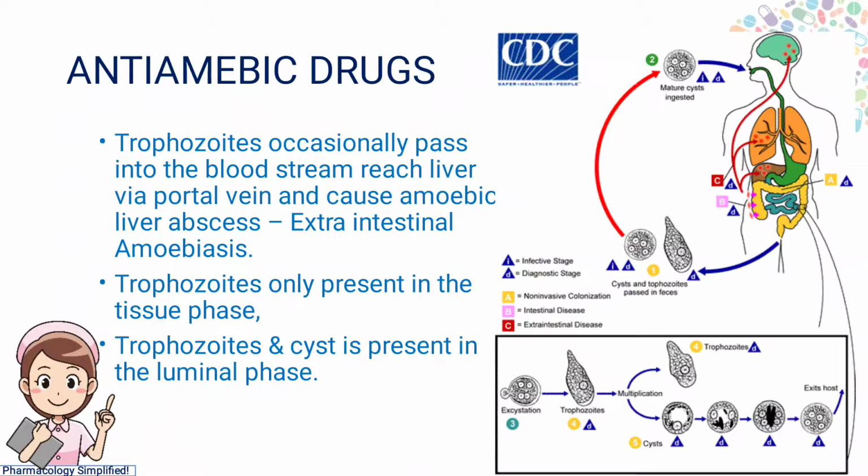Now let us see the life cycle of Entamoeba. Trophozoites occasionally pass into the bloodstream, reach the liver via the portal vein, and cause amoebic liver abscesses. This is called extraintestinal amoebiasis. Trophozoites are also present in the tissue phase, and trophozoites and cysts are present in the luminal phase.